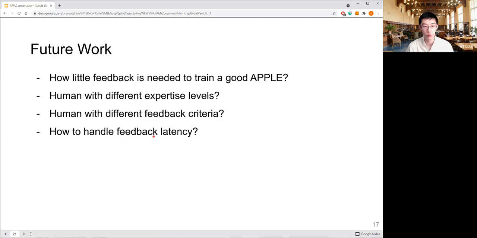Also, we want to improve how FOE handles the feedback latency. Currently, there is no post-processing for that. By incorporating more of that, we would expect FOE to have better performance.